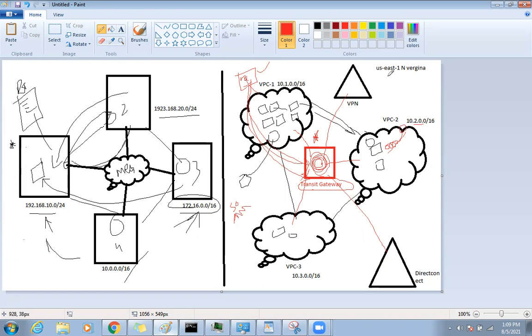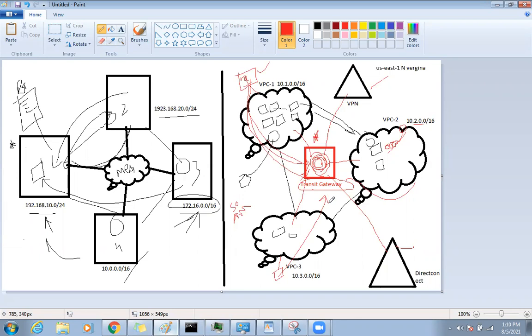Whatever connections you have, your offices, your VPN connection, your direct connect, your other VPCs and everything, should be connected to the transit gateway, and the transit gateway will have all the routes. In another VPC, if you want communication with VPC2, just add the VPC2 route and give the next hop towards the transit gateway. So this is what transit gateway is.